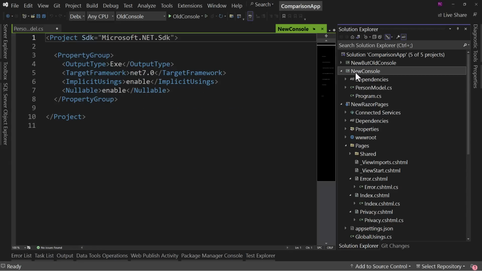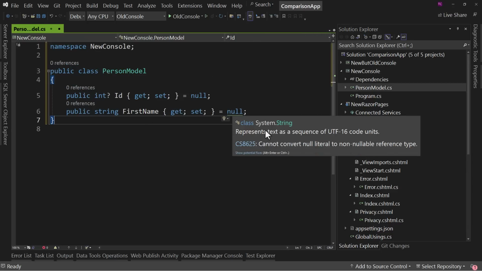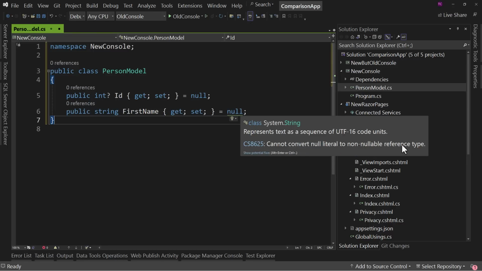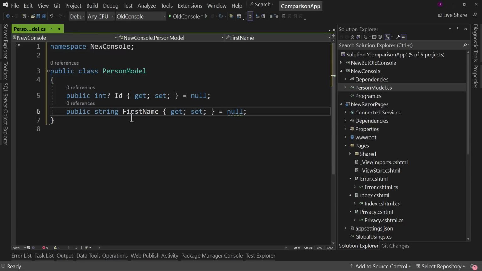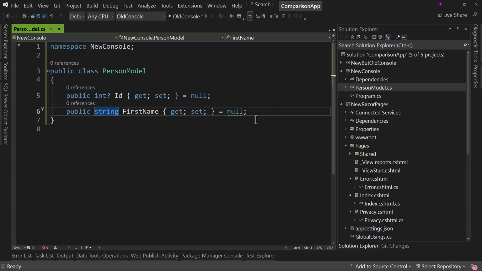If we go to the project and look, nullable, enabled. So if we turn that off, it would not warn us about this, but it says, hey, you can't put a null into a non-nullable reference type. So what it's saying is, hey, you said that this can't be null. Now it's matching the same pattern as this, even though it could technically at runtime contain a null, and it would work. But we're saying, hey, you're kind of indicating that this shouldn't be null, and yet you're putting a null value into it, and that can cause unexpected issues.